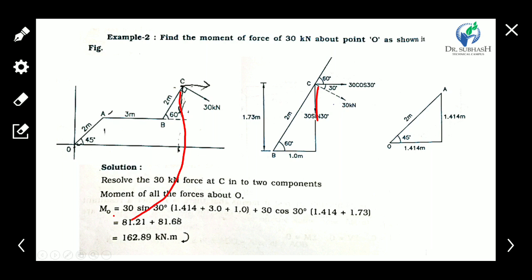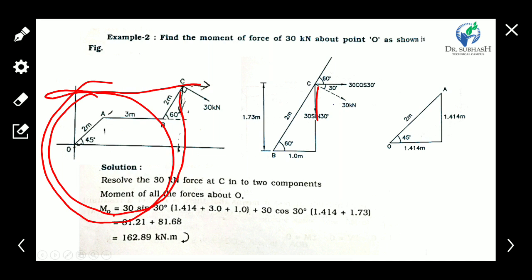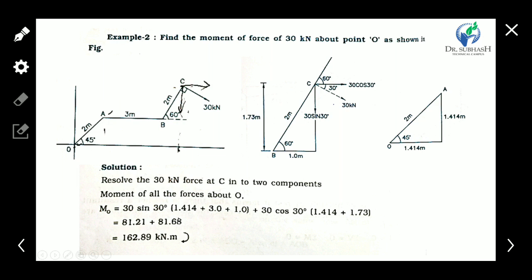The first component is creating an anti-clockwise moment, and the other component is also creating an anti-clockwise moment. So both are negative, but we can consider both as positive, taking the moment as anti-clockwise, so it is mentioned here.